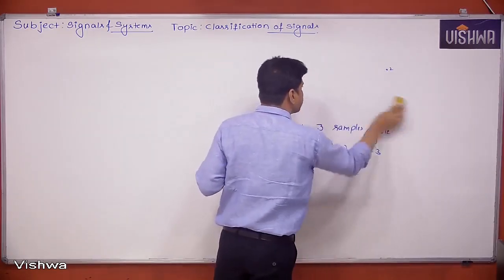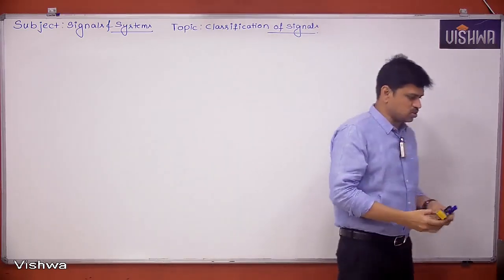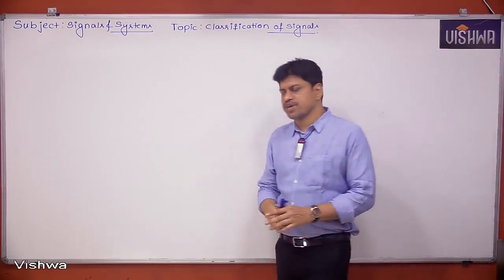Let's see some standard signals and how to find the period for them. If any waveform is given, you can find out the period.